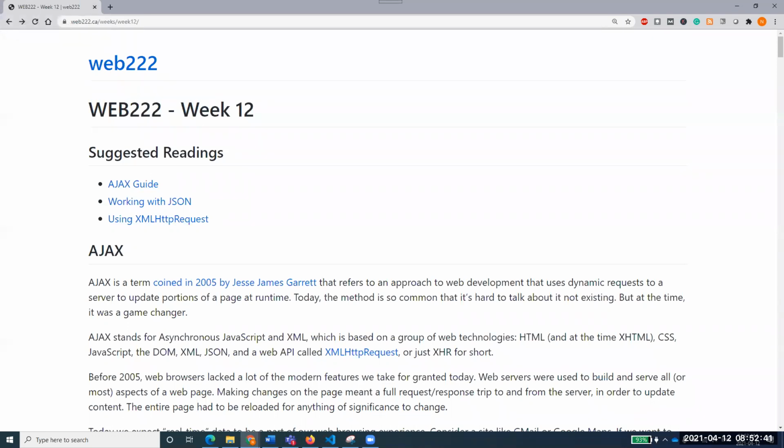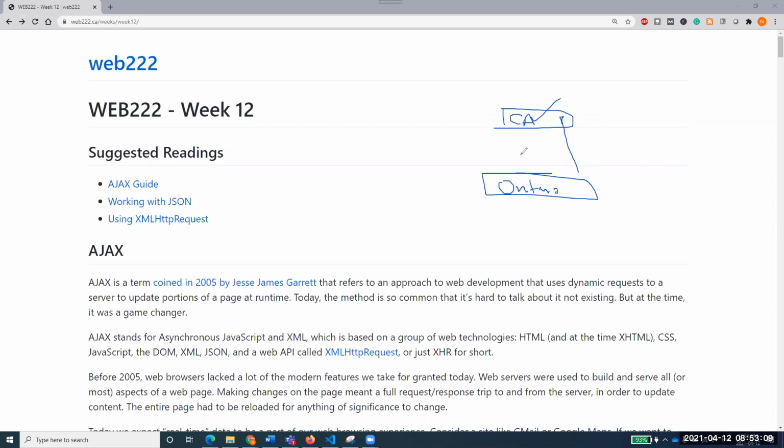You would have seen that a number of times when you are filling out a form. You have a country drop down, for example, and the country drop down says, for example, Canada, CA. So when I drop it down and select Canada, here we have the list of provinces, and all the provinces of Canada are always updated. These provinces do not come from the US or from some other country.